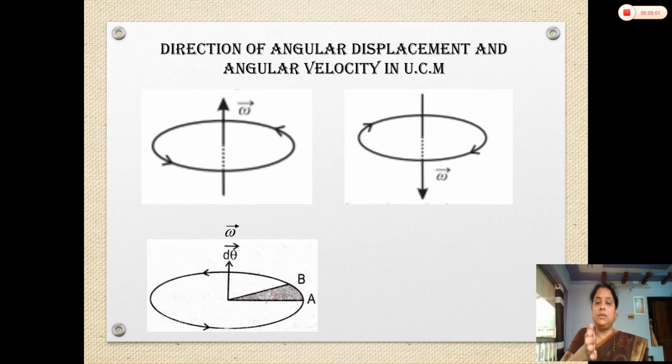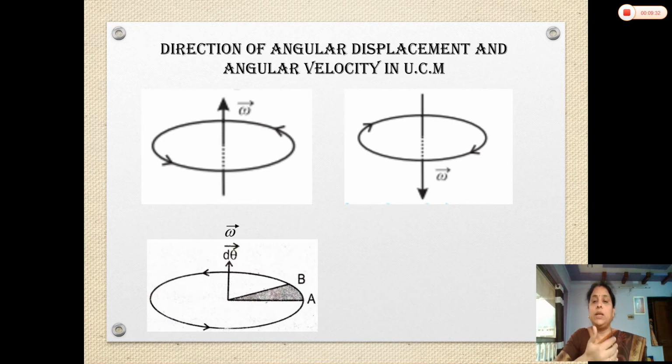Take the palm of your right hand and curl your four fingers in the direction of motion of the object. The outstretched thumb gives the direction of angular displacement, angular velocity and angular acceleration. Here the thumb is perpendicular to the plane of rotation. Means the plane is horizontal, and the thumb is in the upward direction when the object is moving in the anti-clockwise direction.